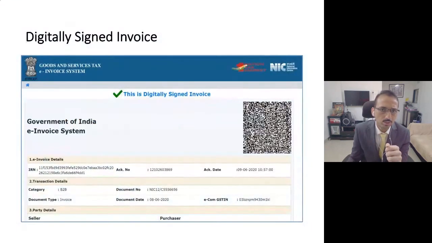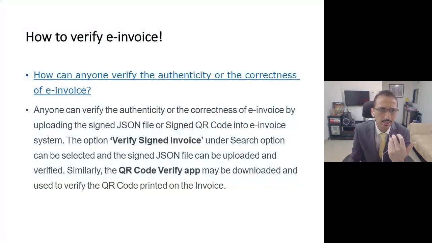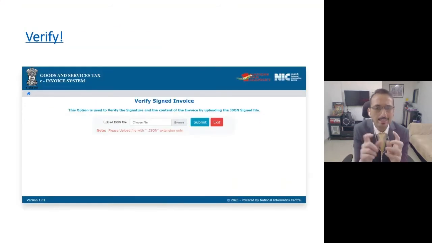Now, this is how the e-invoice is going to look. This is the QR code which we are mentioning, correct? Here you can see this QR code, and if you scan it with your mobile, you'll be able to get those 8 fields which we talked about. Friends, many of you will ask: if I receive an e-invoice, how can I verify it? As we discussed, by using a mobile, if you have a QR code app, you can do that.